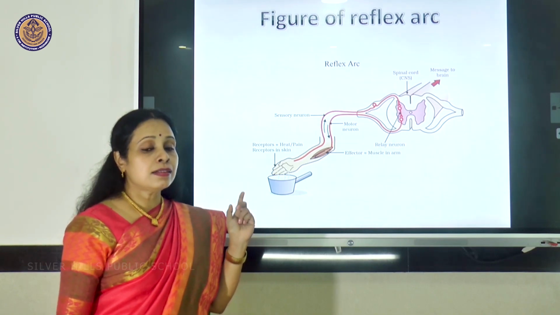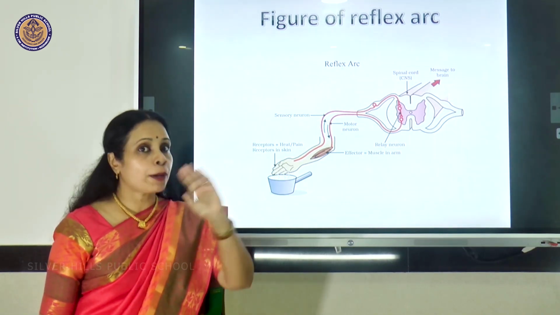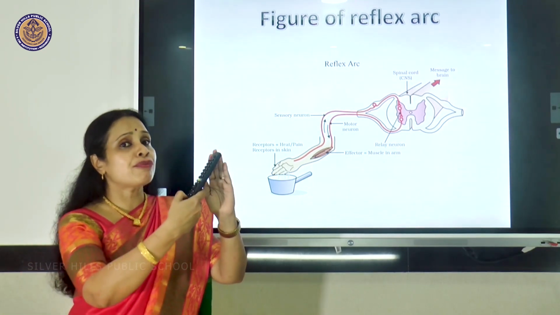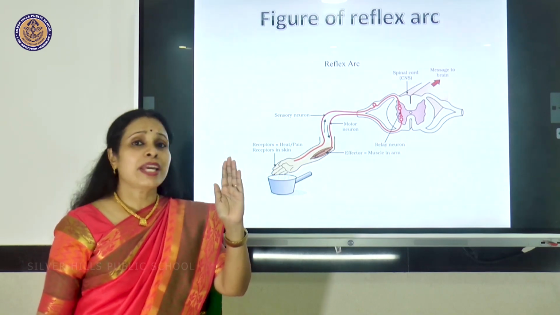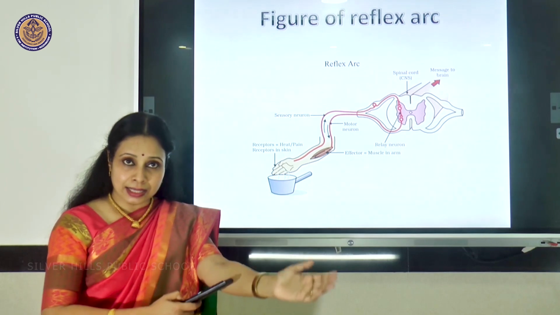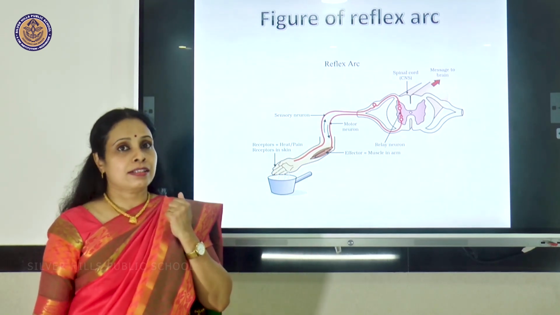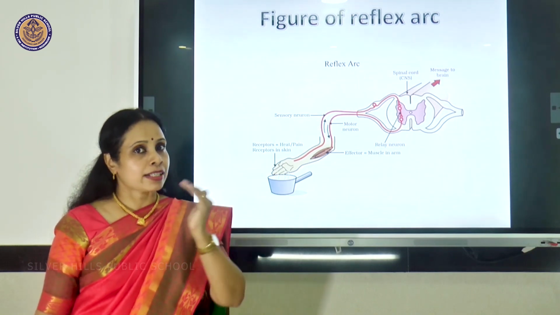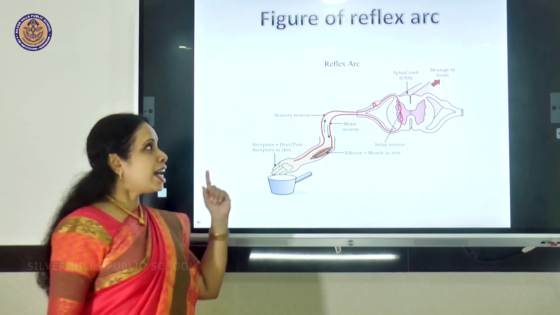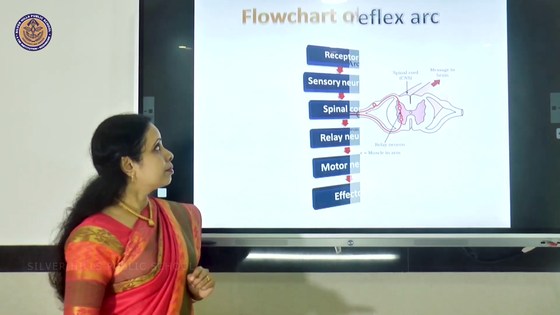Effector here is a muscle in the arm. See, when you touch that hot pan, if the reverse message went to your fingertips, they can't do anything. But if the reverse message went to the muscle, then immediately that muscle can contract. When it is contracting, automatically you are withdrawing the hand. So that is this pathway, which is called the reflex pathway.